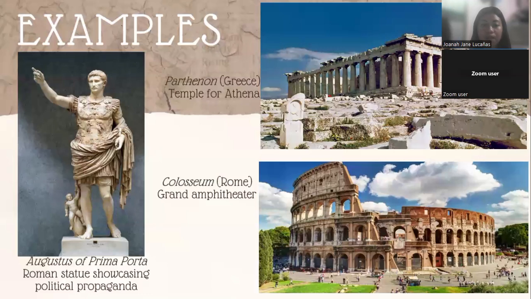So here are the examples of the Roman and the Greek art. For the Greek art, there is the Parthenon located in Greece, the Temple for Athena. And next is the Colosseum, or the Rome Grand Amphitheater. So these are the famous places. I think it is included in the Wonders of the World. Also, Augustus of Prima Porta, which is a Roman statue showcasing political propaganda.